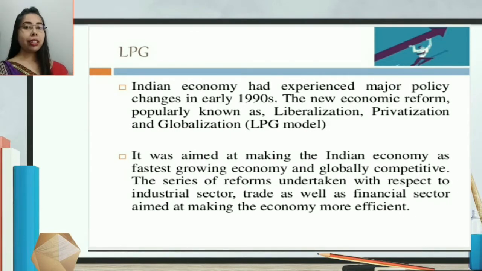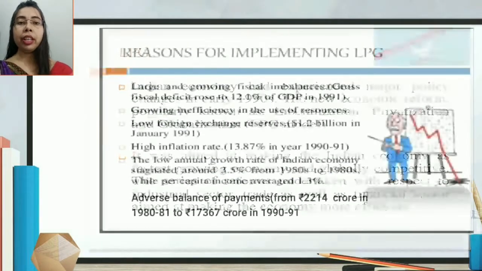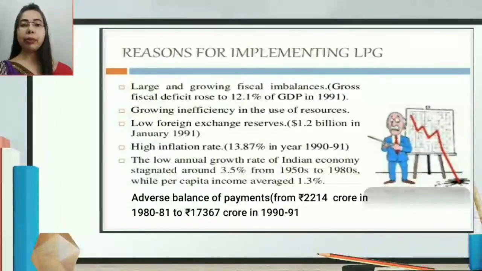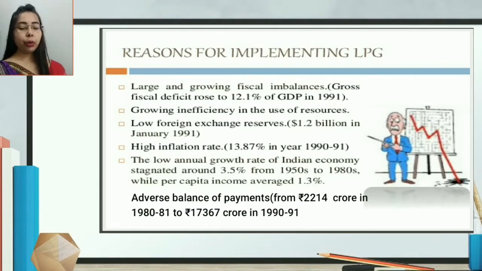But why did we require all these policies, why did we require the economic reforms? The reason for implementing this policy was the fiscal deficit. I hope you all know, but if you don't know the meaning of fiscal deficit, let me tell you.